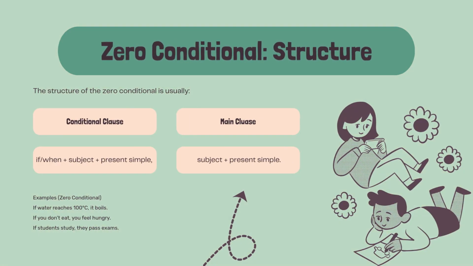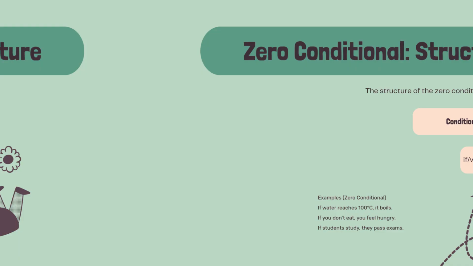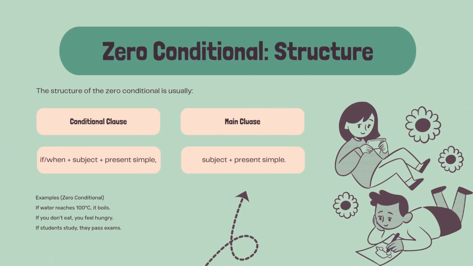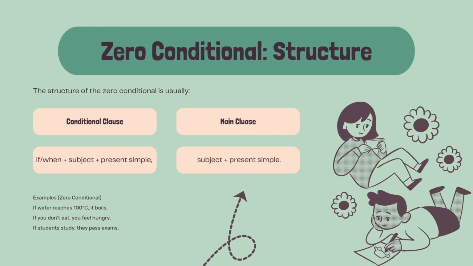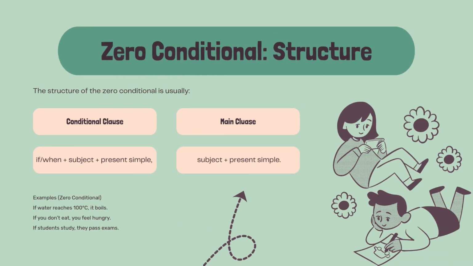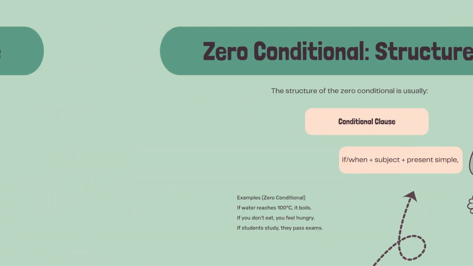0 conditional. Structure. The structure of the 0 conditional is usually conditional clause: if, when, plus subject, plus present simple, comma. Main clause: subject, plus present simple.